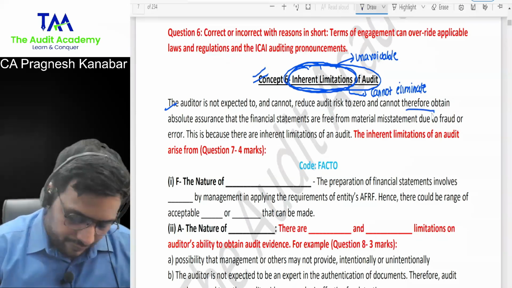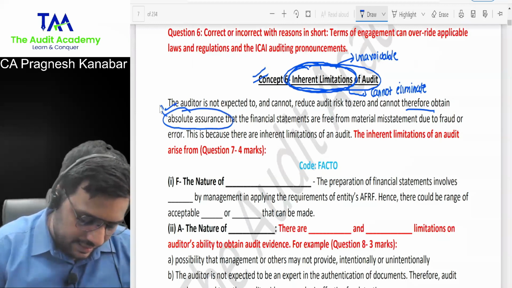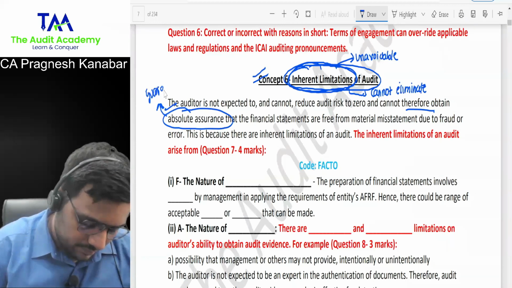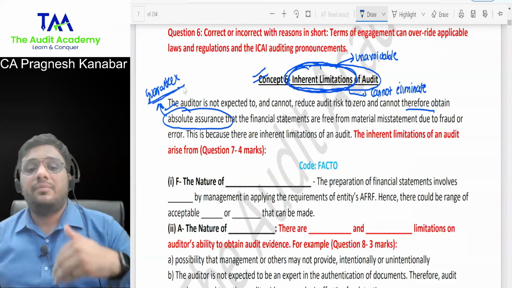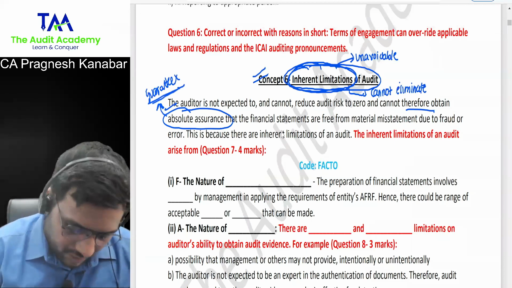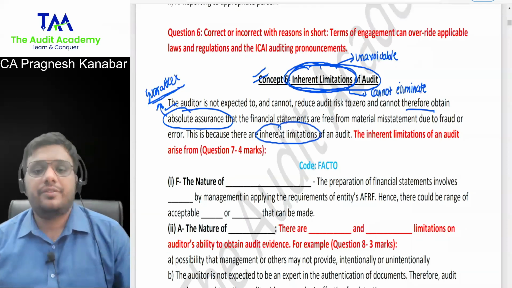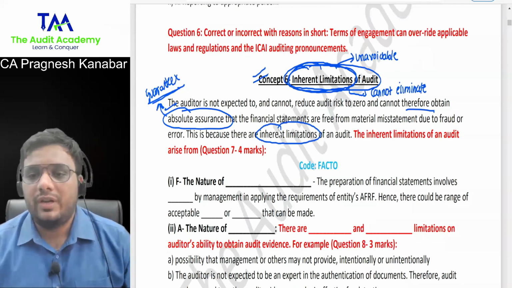He cannot therefore obtain absolute assurance. Guarantee is not possible that financial statements are free from material misstatements. Why? Because there are inherent limitations of an audit. And you see inherent limitations one by one over here.